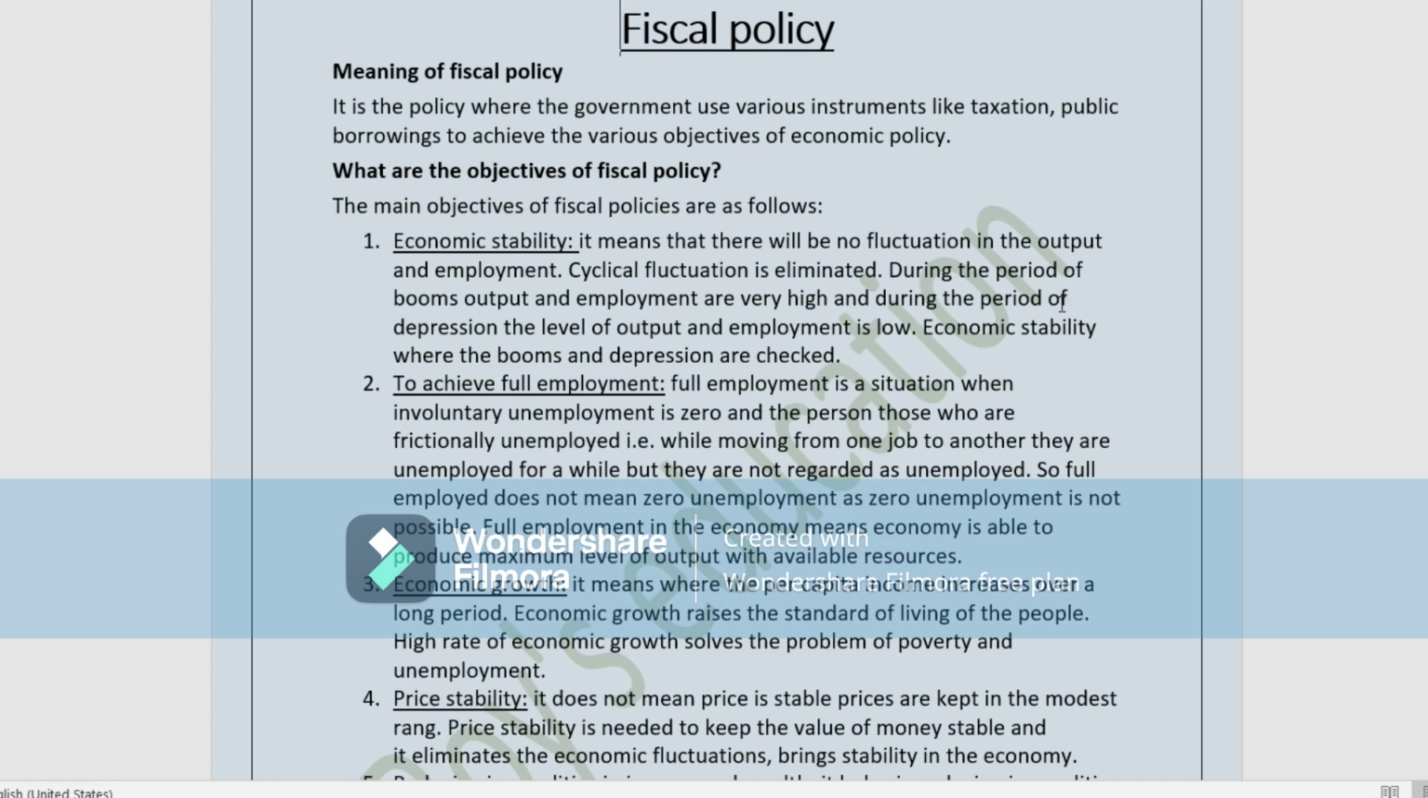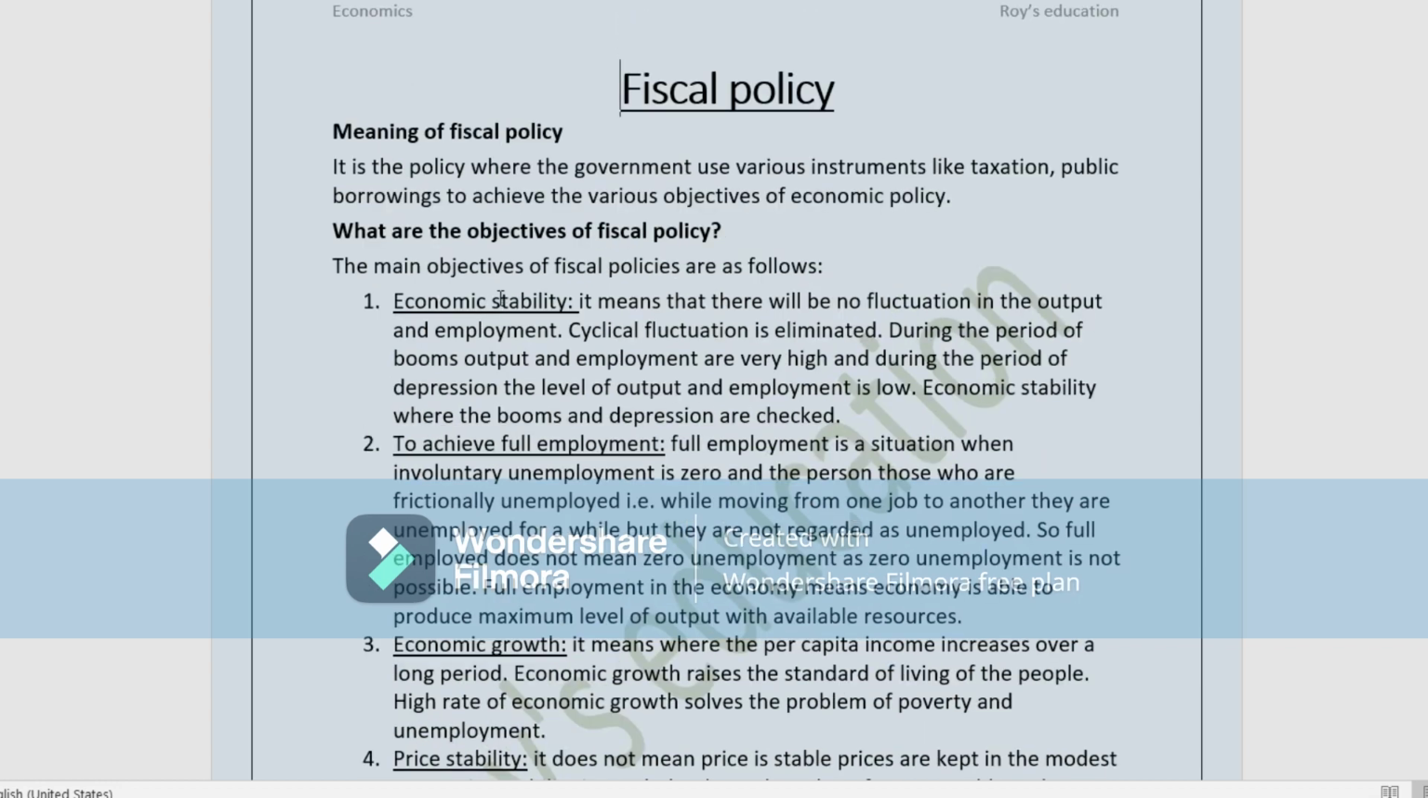First we can see economic stability. What is economic stability? There will be no fluctuation in output and employment. Here cyclical fluctuation will be eliminated. Then there will be no inflation and no deflation. During the period of booms, output and employment are very high, and during the period of depression we can see the output and employment are very low.